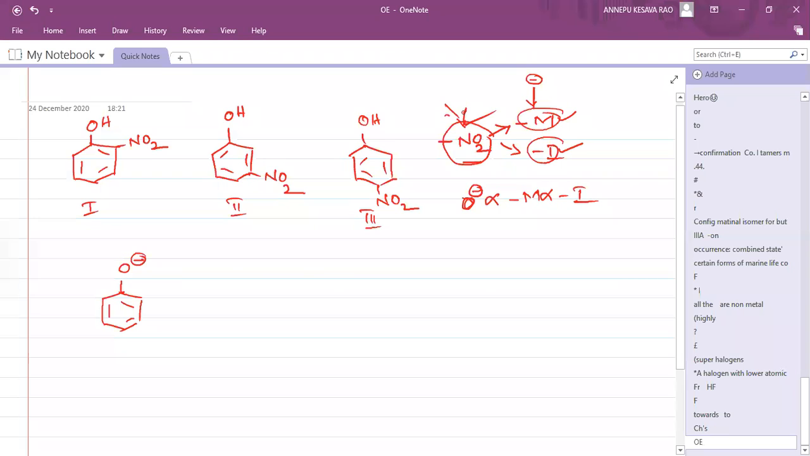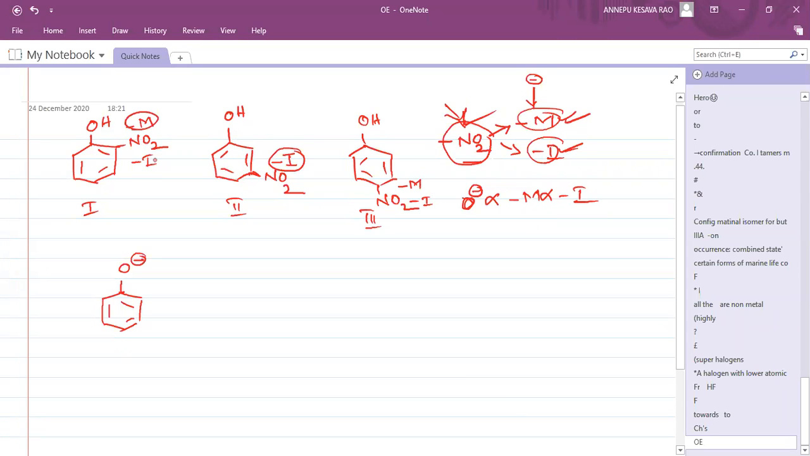So NO2 is what here? Minus M and minus I. So at the ortho position, NO2 is a minus M and a minus I. At the para position, it is also a minus M and a minus I. But at the meta position, the minus M effect is not there. The resonance effect is not there at the meta position, so it acts as only a minus I here.